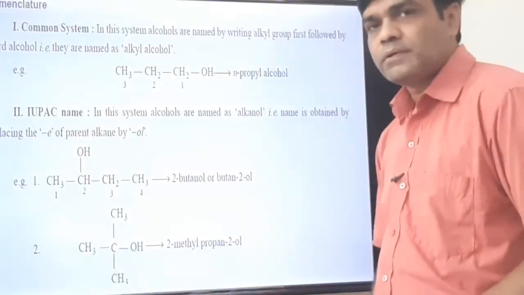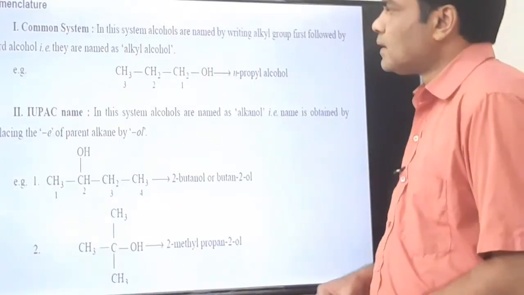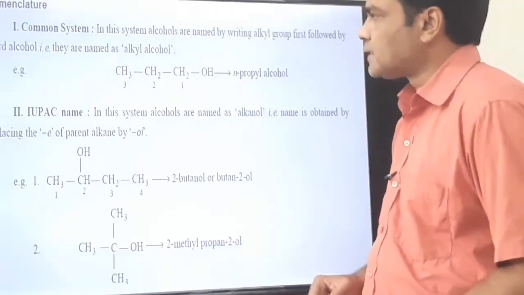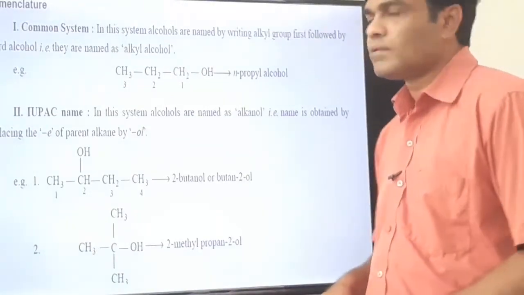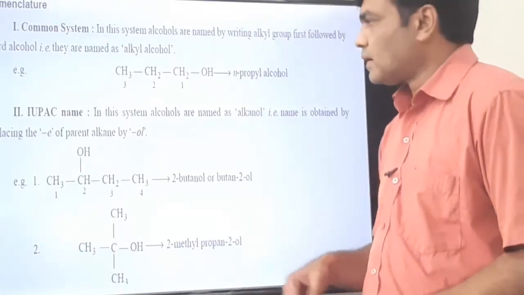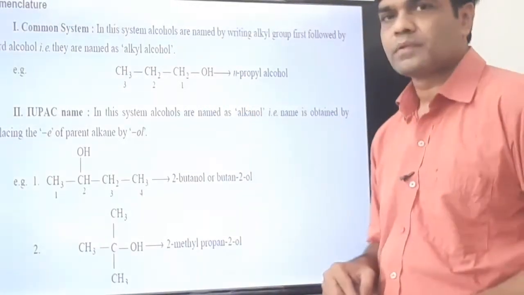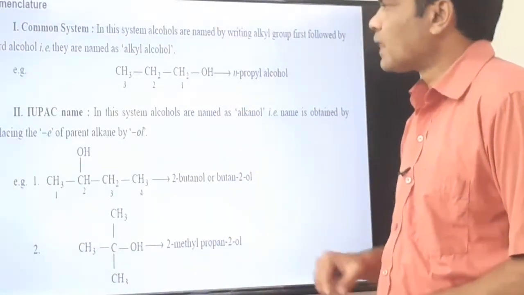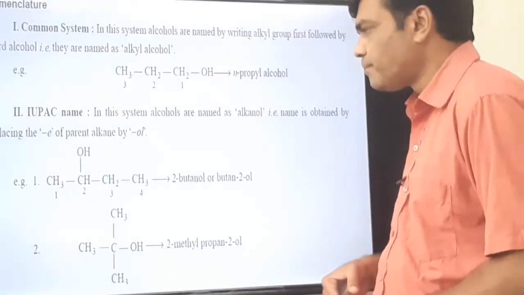Now coming to the nomenclature of alcohols. This is the common system of nomenclature in which, as usual, you have to count the number of carbons. Three carbons are there, so it is a propyl alcohol. OH is there, so alcohol, and as it is a straight chain of carbon, it is called n-propyl alcohol.